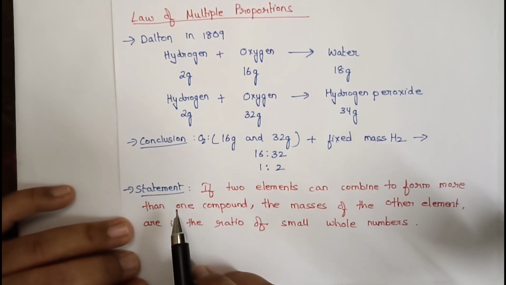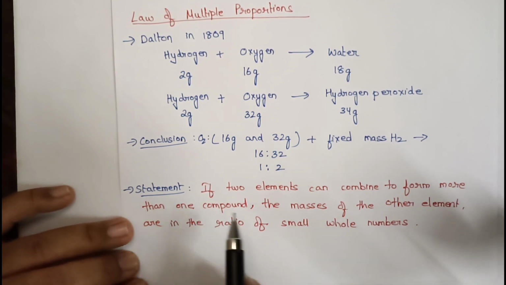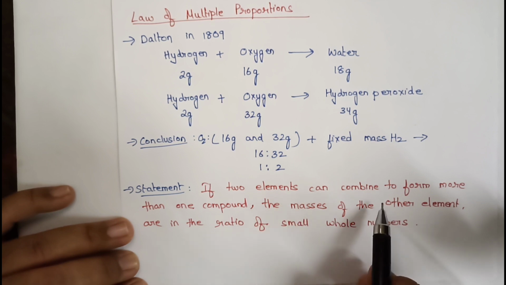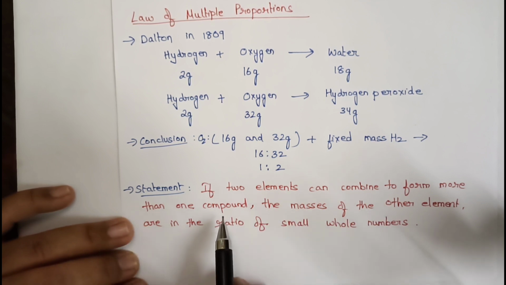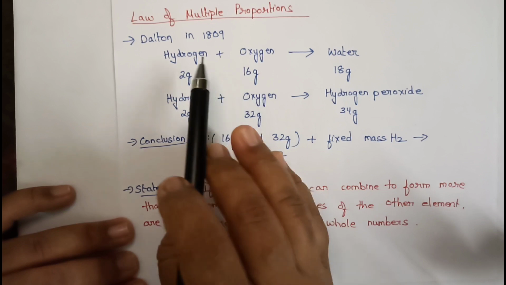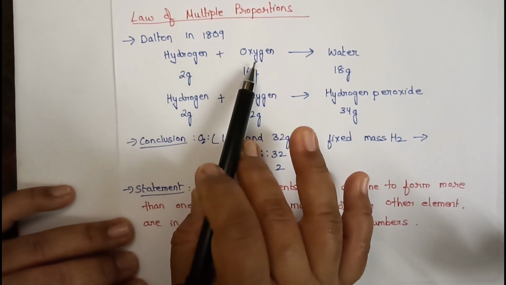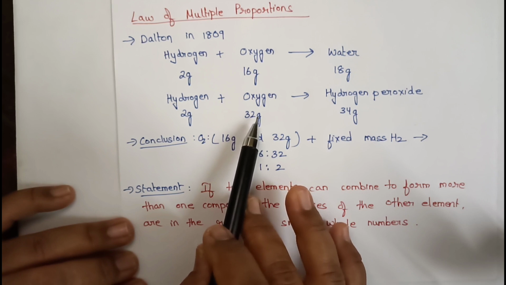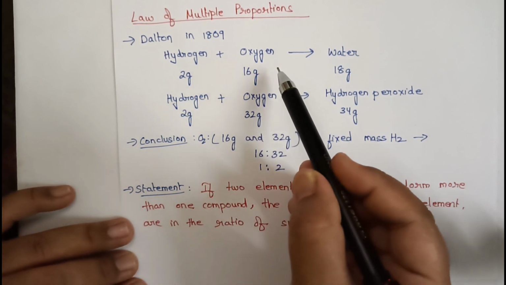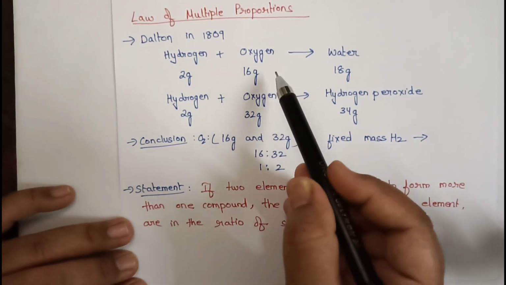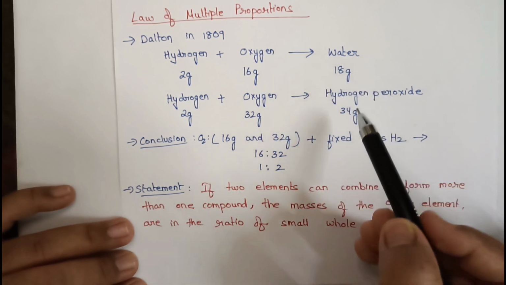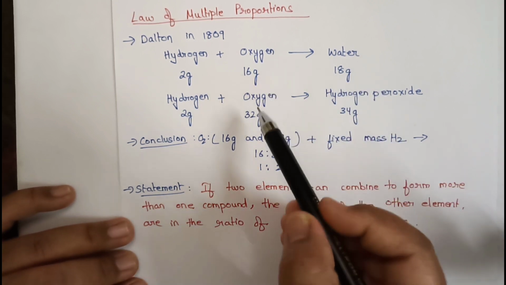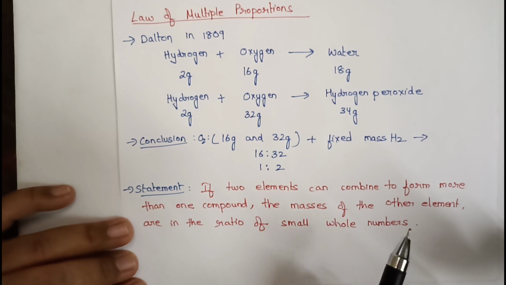What is the statement of law of multiple proportions? If two elements can combine to form more than one compound. Why? Because see, here also hydrogen and oxygen are combining. Here also hydrogen and oxygen are combining. But if you vary the amount of oxygen that you are combining, you are getting the different products. And this variation is fixed. That is the law of multiple proportions.